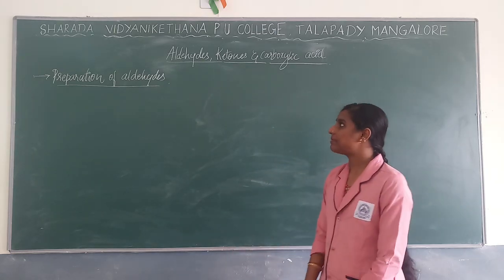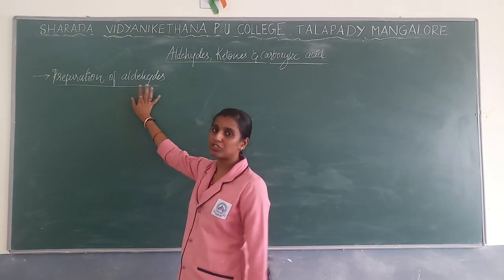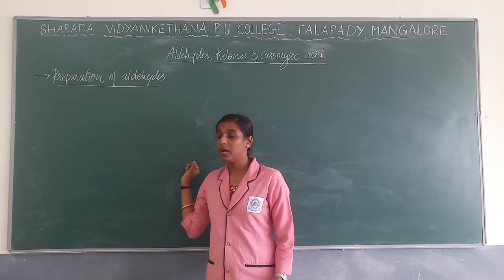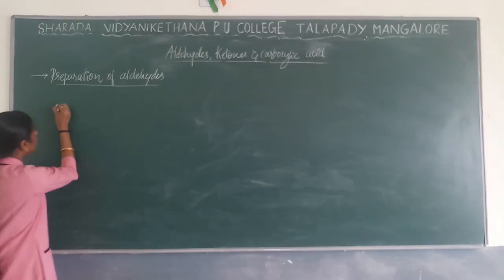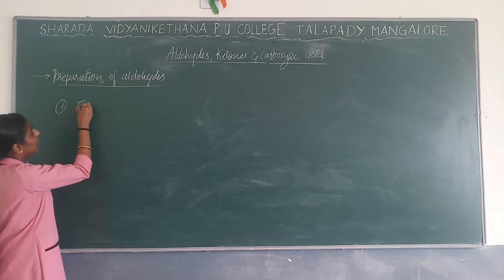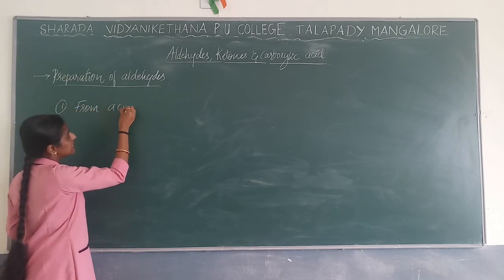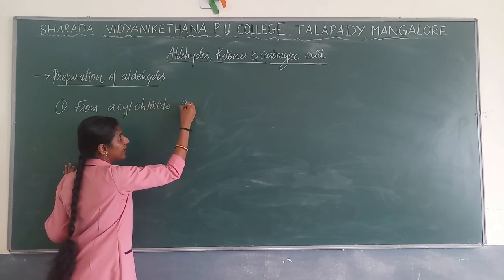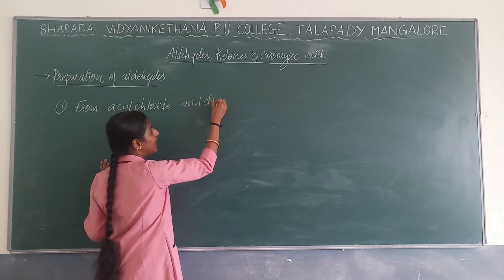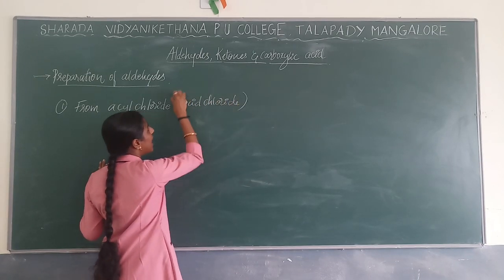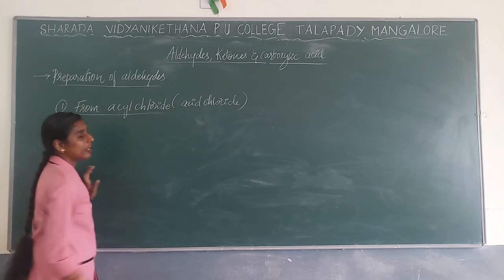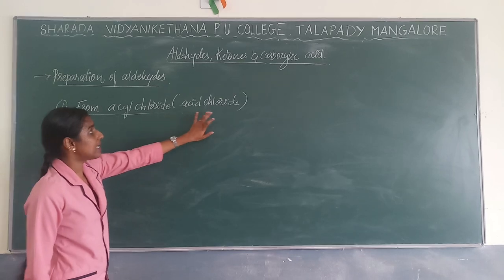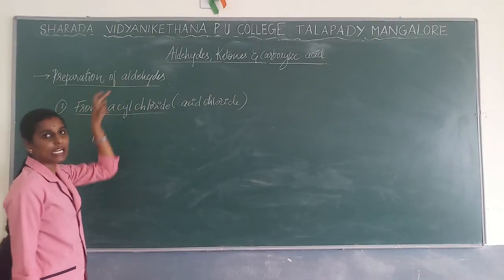The next concept we will learn is the preparation of aldehydes, which has some methods where the named reactions come. The first method is from acyl chloride, or we can say from acid chloride. Preparation of aldehyde will be done by using acid chloride. It can be aryl or acyl. Generally we use any one of the acid derivatives, here acid chlorides, to prepare an aldehyde as a product.